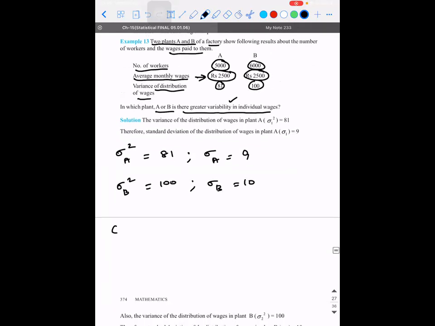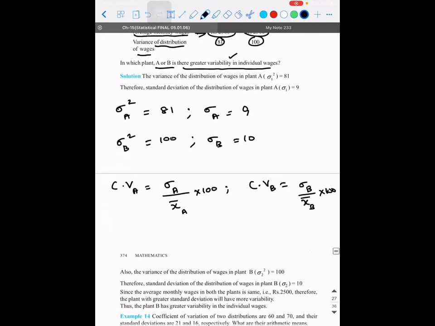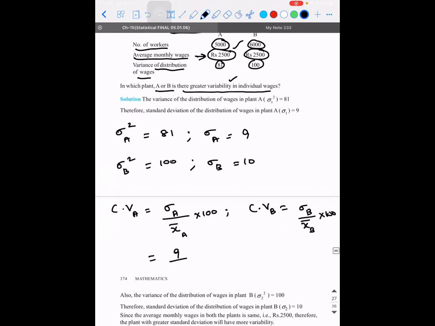Now tell me, coefficient of variation of A will be what formula? Sigma of A divided by x bar of A into 100. Guys, are you able to understand? Coefficient of variation of B is sigma of B divided by x bar of B into 100. Right? So what is sigma of A? That is 9 divided by x bar of A, which is 2,500, into 100. What is the coefficient of variation of B? You guys tell me. 10 divided by 2,500 into 100.